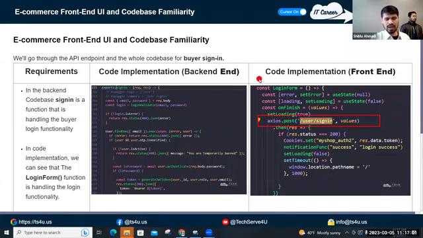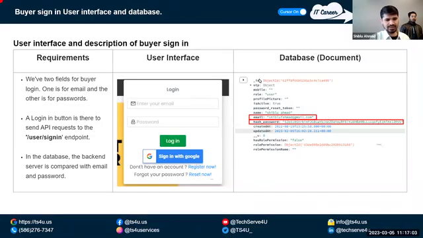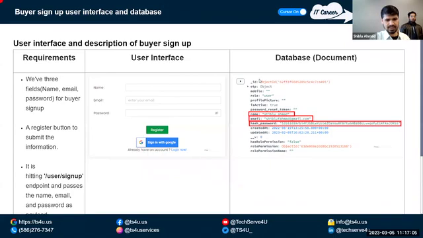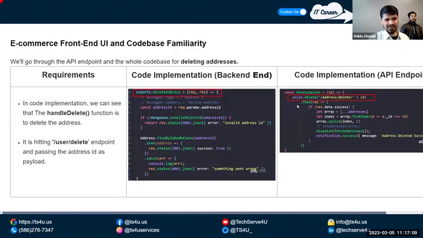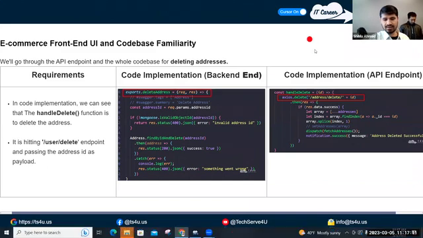All right. So now we go to the next user story. I think we're done with this. This is done, and the profile is done. Now we have the next user story, which is deleting address.